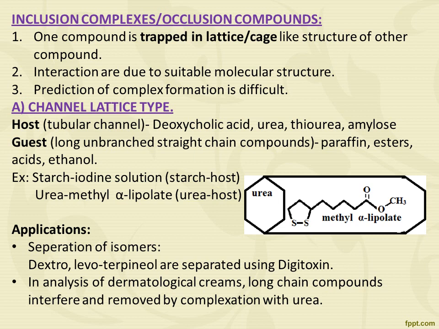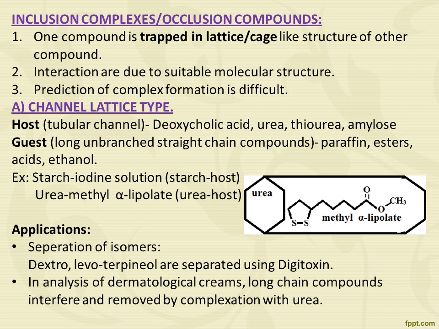These inclusion compounds are of different types. The first one is the channel type or channel lattice type. The host has a tubular channel, for example deoxycholic acid, urea, thiourea, amylose. The guest is a long unbranched straight chain compound, for example paraffin, esters, acids and ethanol. For example, in starch iodine solution, starch is the host. The second is urea methyl alpha lipoate, in which urea is used as a host.